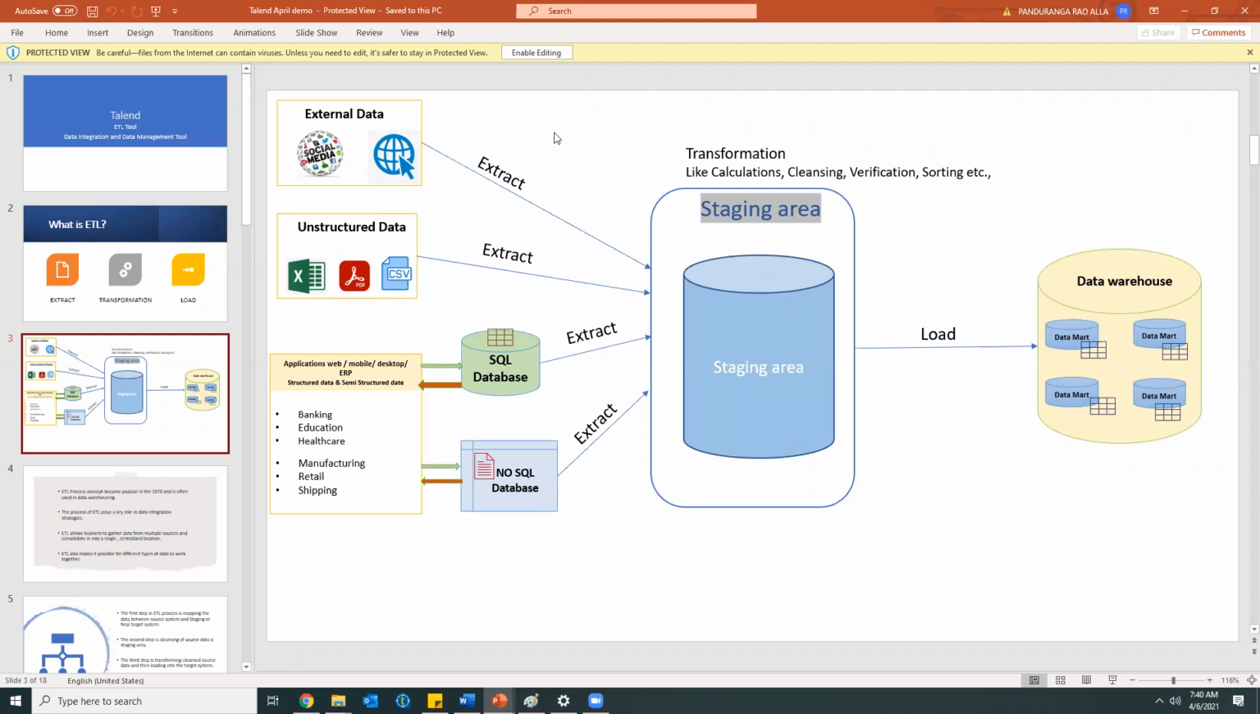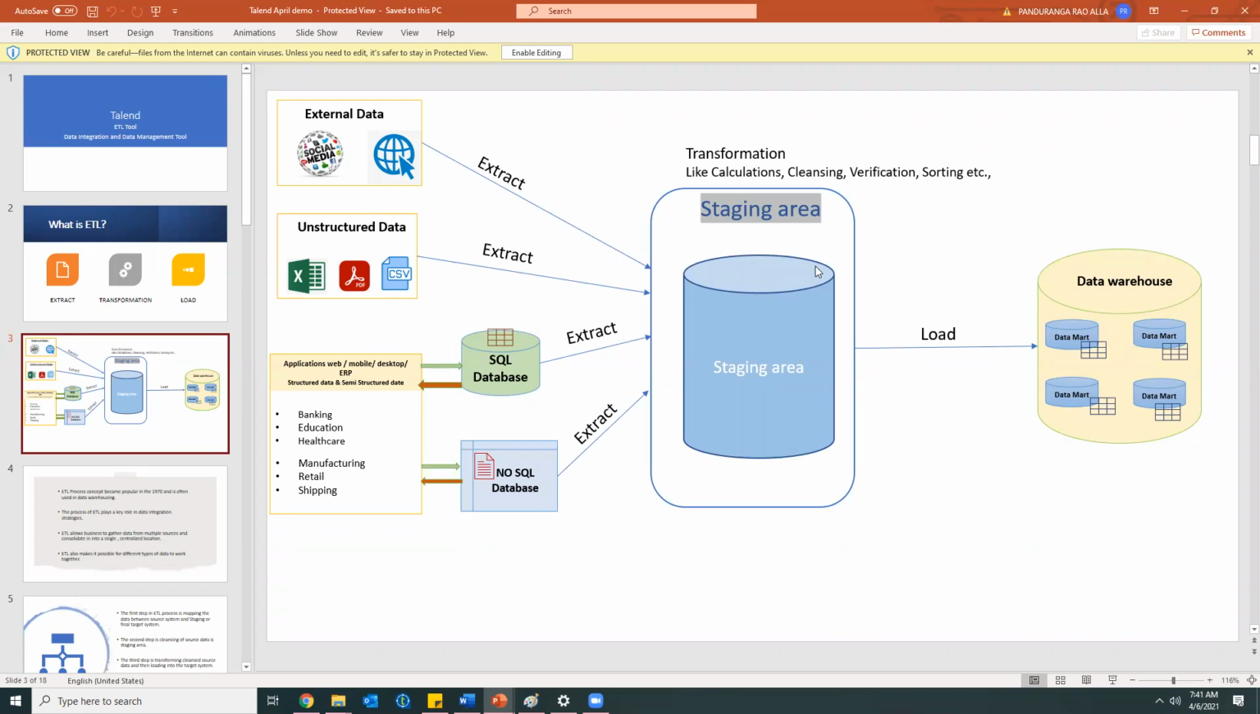For accessing that, in different terminology we can call it extract. So if we need to access the data, we need to extract the data from the different sources. Okay, and then we can place it in some staging area where we apply some transformations. So when we are gathering data from different databases, we need to organize the data.